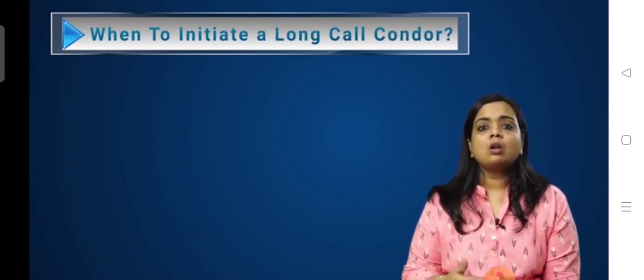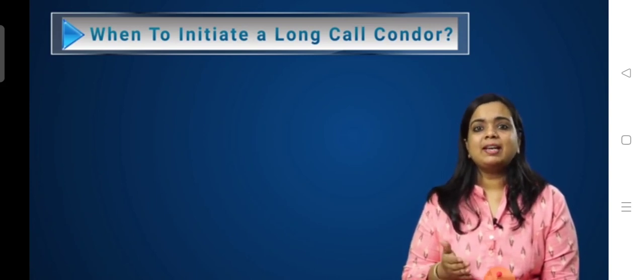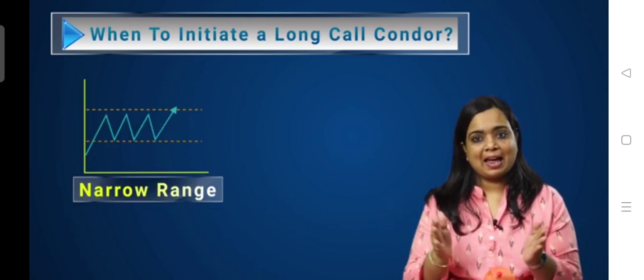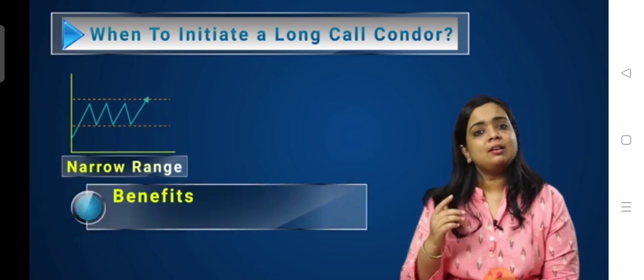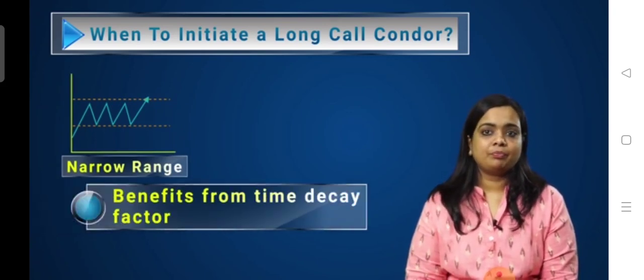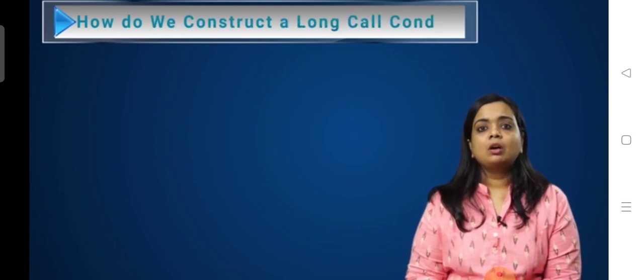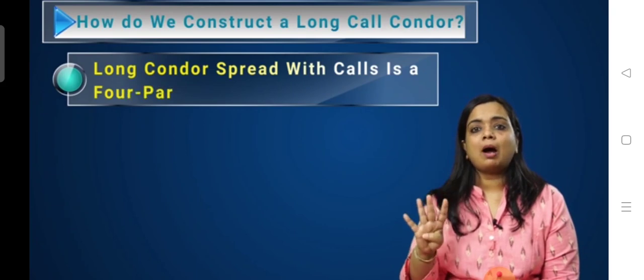A long call condor spread will be initiated when we expect the underlying asset to trade in a very narrow range, as the strategy benefits from the time decay factor. And how do we construct a long call condor? A long condor spread with calls is a four-part strategy.